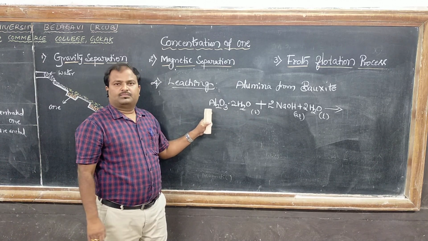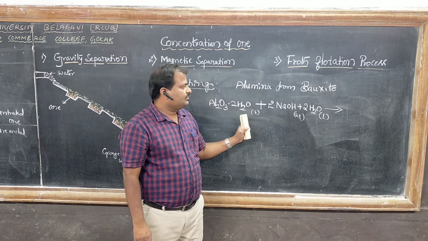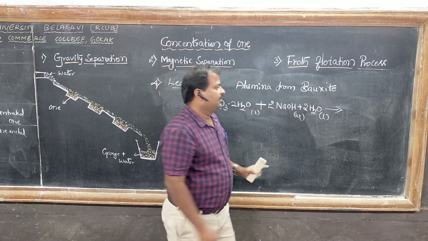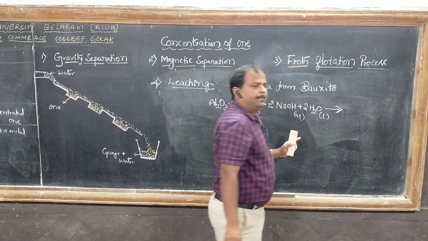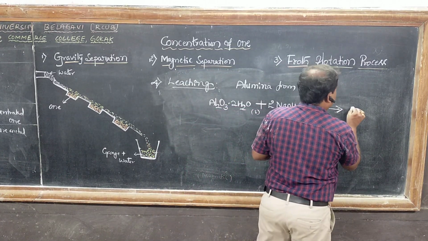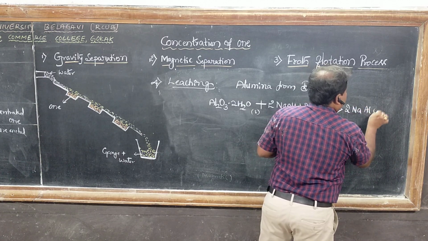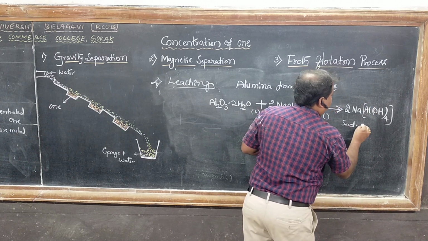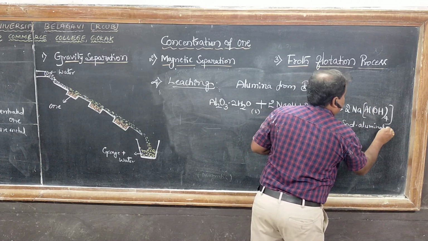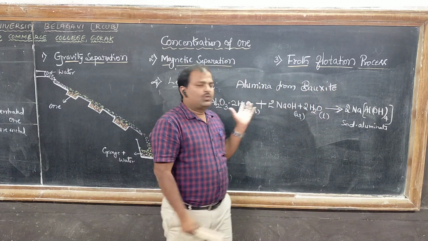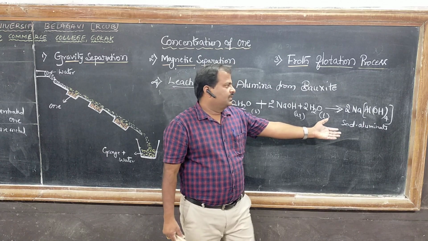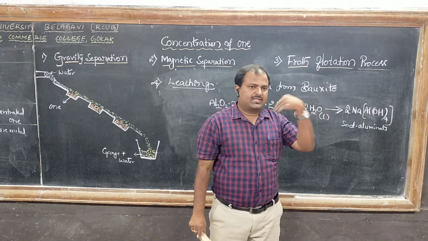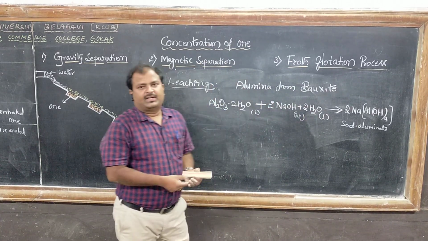So the powdered impure ore is digested with the aqueous sodium hydroxide solution. We get a soluble sodium aluminate. So ore particles are dissolved. The soluble solution is the sodium aluminate, and the impurities are left behind. Impurities can be separated by filtration.